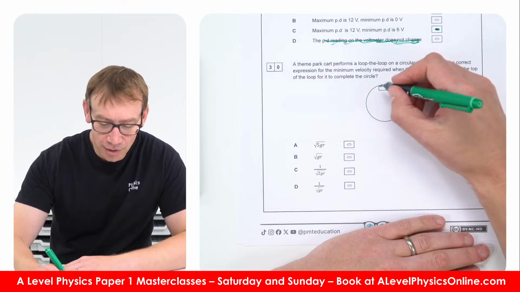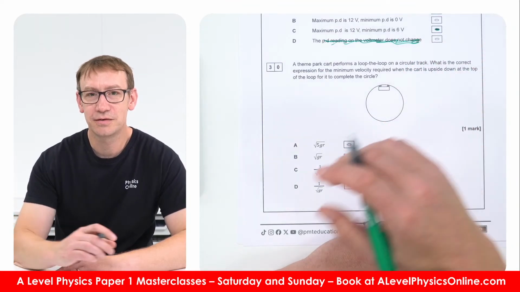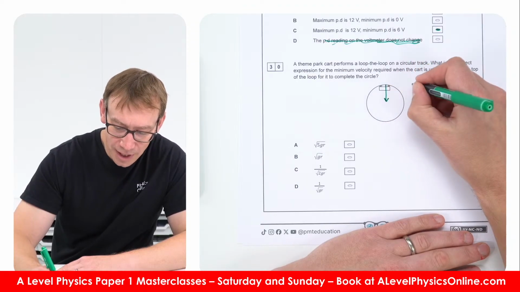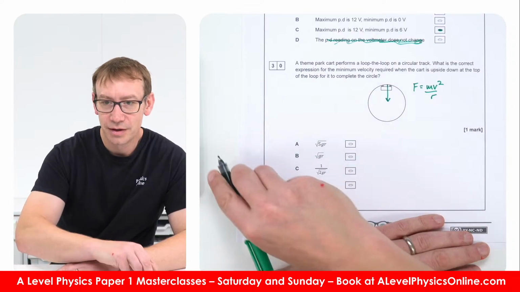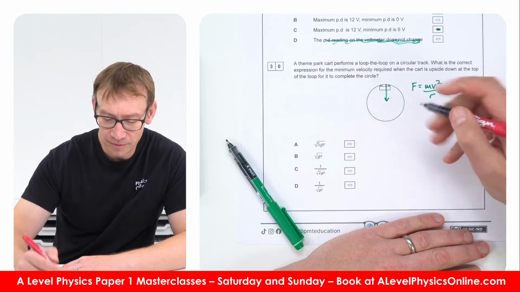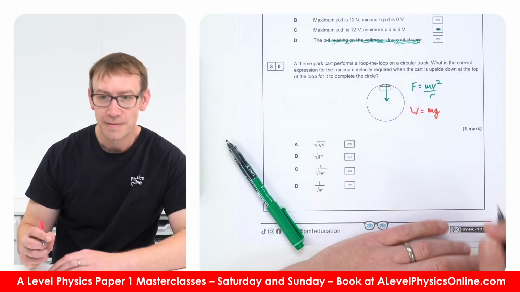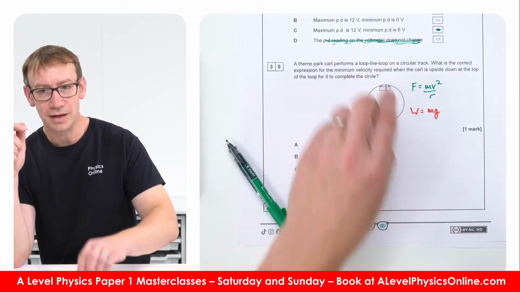So at this top position, if we think about the minimum velocity, this is where the centripetal force F, which is equal to mv squared over r, is going to be provided by the weight acting down, which equals mg, and there's going to be no contact force between the wheels and the top of the track.